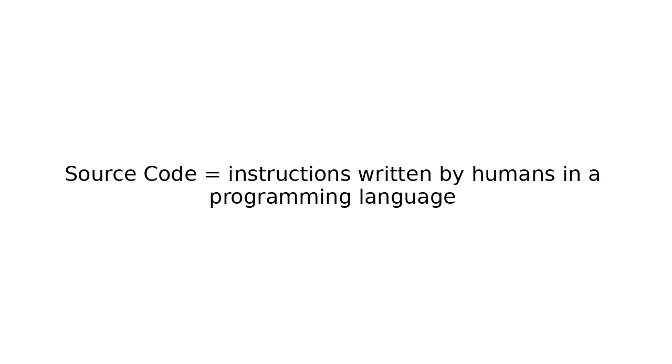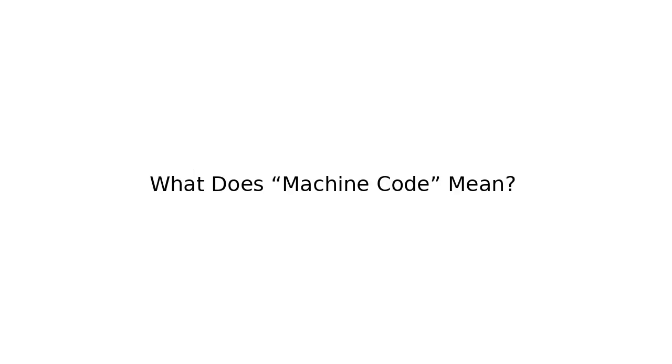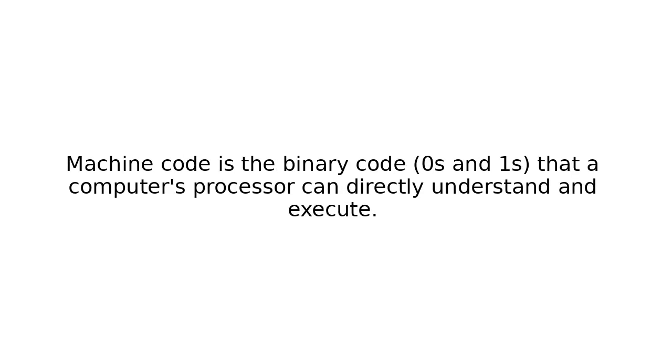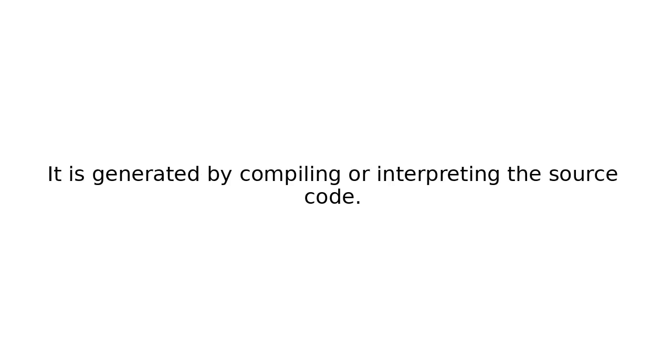What does machine code mean? Machine code is the binary code, zeros and ones, that a computer's processor can directly understand and execute. It is generated by compiling or interpreting the source code. In simple words, machine code equals instructions that the computer actually runs.